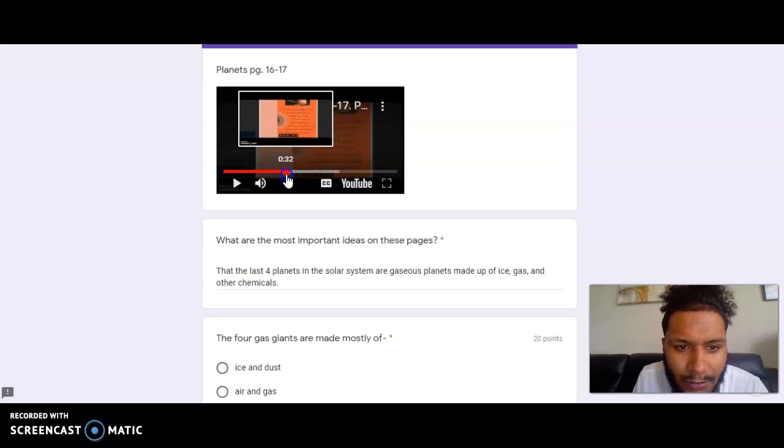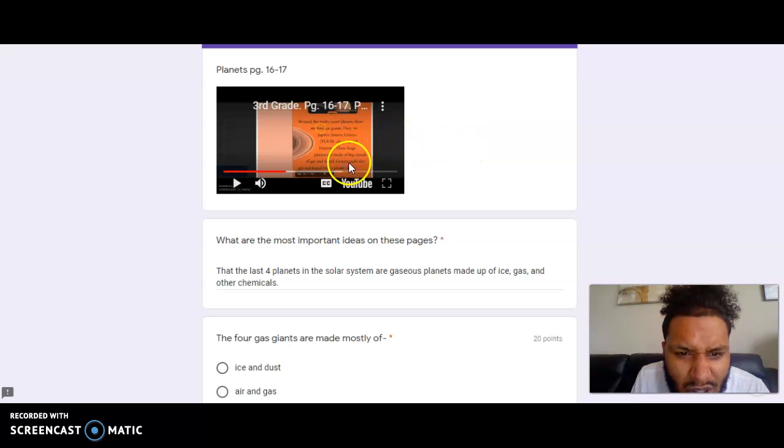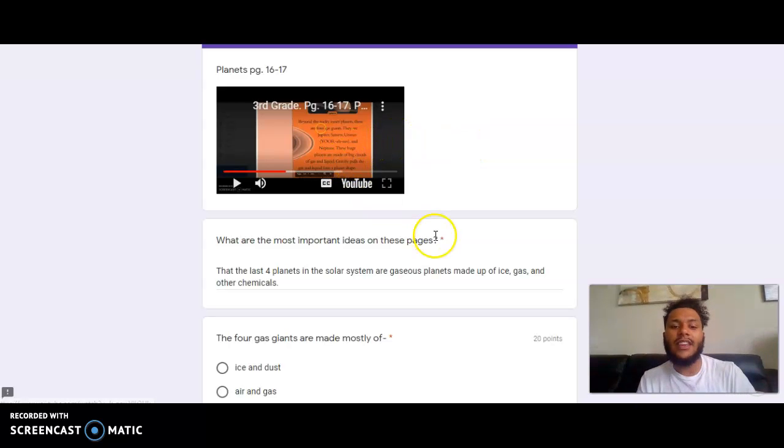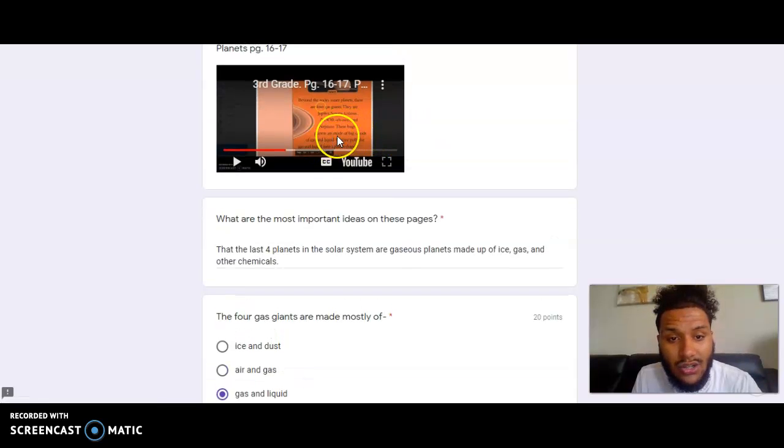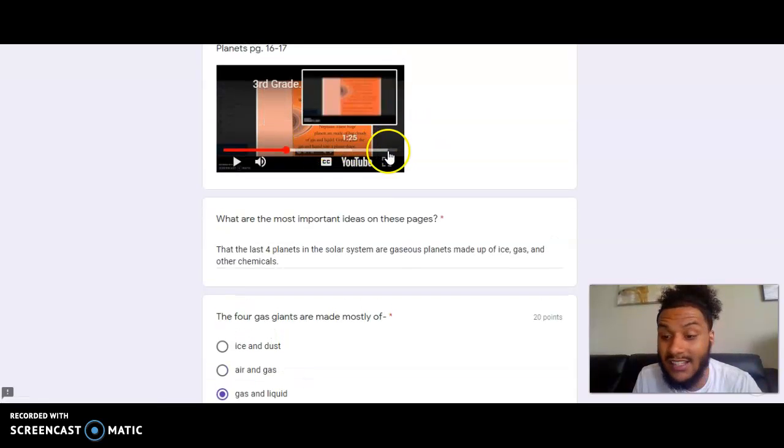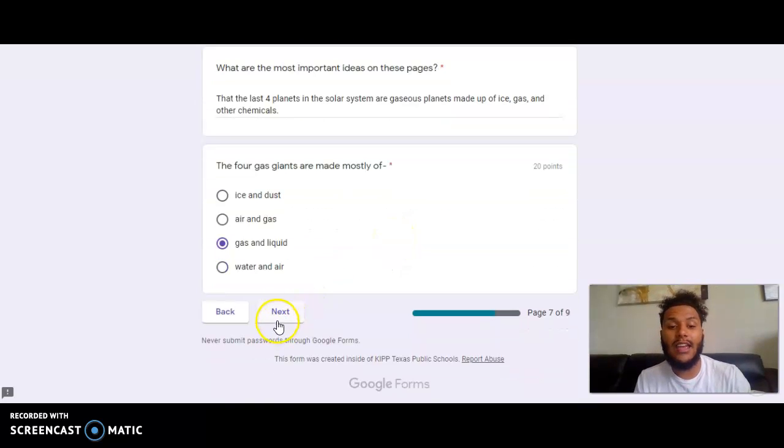Let's keep on going. It says these huge planets are made of big clouds of gas and liquid. Ice and dust, that's what their rings are made out of, right? Air and gas, that's not in the text. Gas and liquid, that's word for word in the text. And water and air is also not in the text. Gas and liquid is right here. It says these huge planets are made of big clouds of gas and liquid, telling me that that is what the 4 gas giants are made mostly out of.